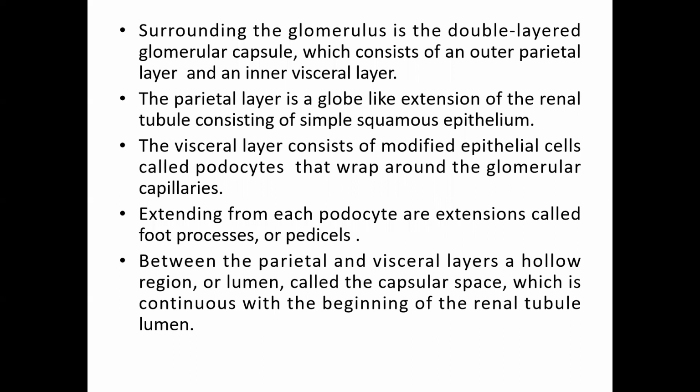Surrounding this glomerulus is a double-layered glomerular capsule consisting of the outer parietal layer and the inner visceral layer. The parietal layer is a globe-like extension of the renal tubule and is made up of simple squamous epithelium.